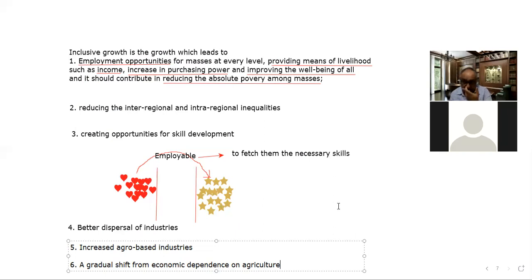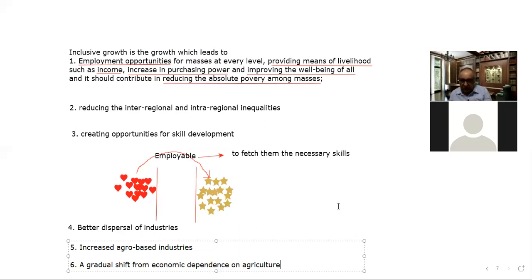Like various schemes of the government introduced in our country, even in the UP state, in the Punjab state, in some other states also. A lot of freebies are being offered by the government. That is a disabling model of government.